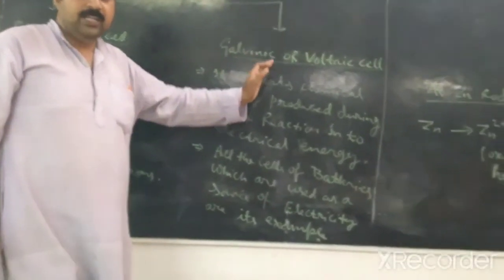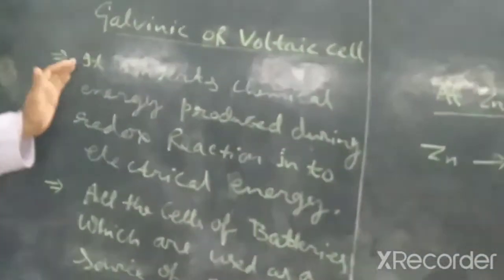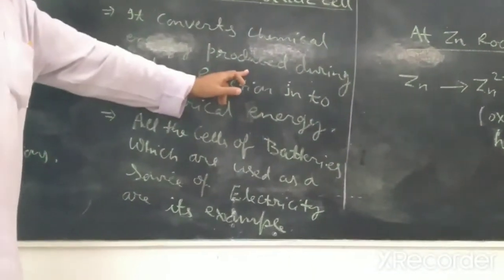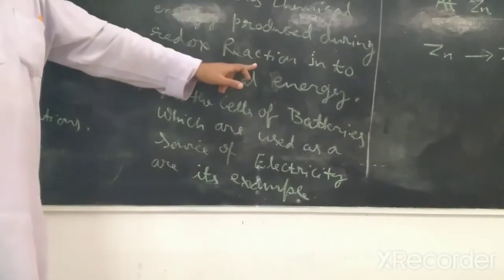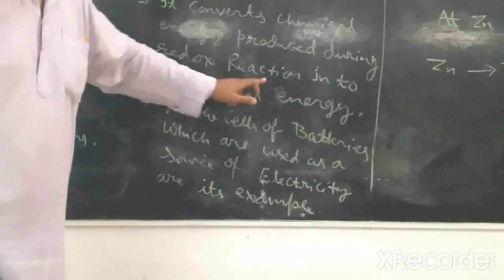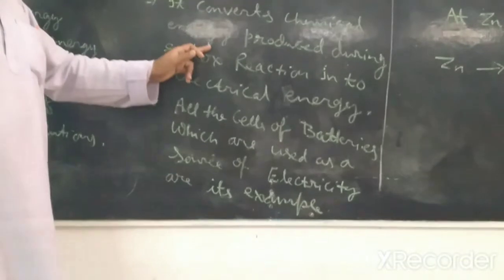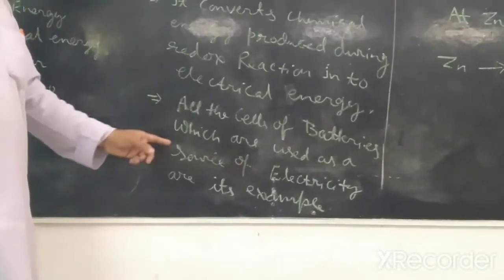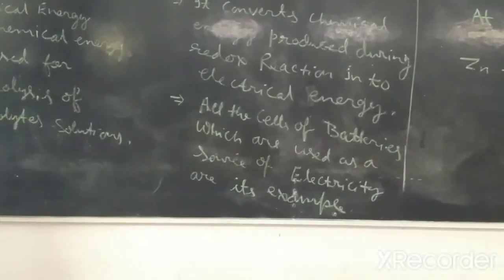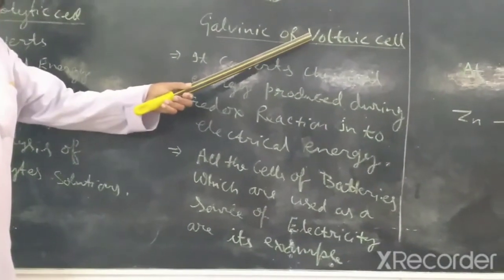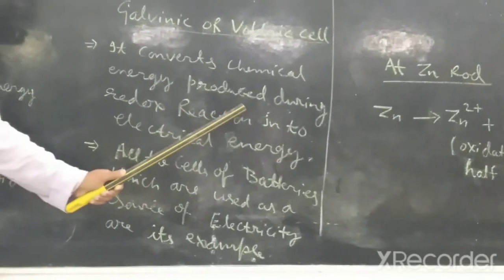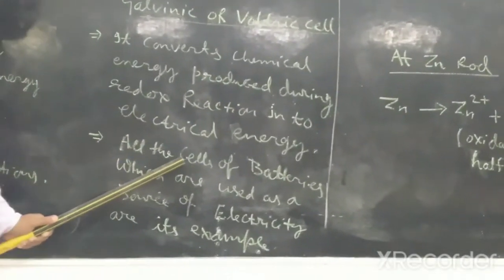Now, in a galvanic or voltaic cell, the chemical energy which is produced during redox reactions is converted into electrical energy. Redox reaction means oxidation and reduction reaction. So in a galvanic or voltaic cell, the energy produced due to the redox reaction is converted into electrical energy.